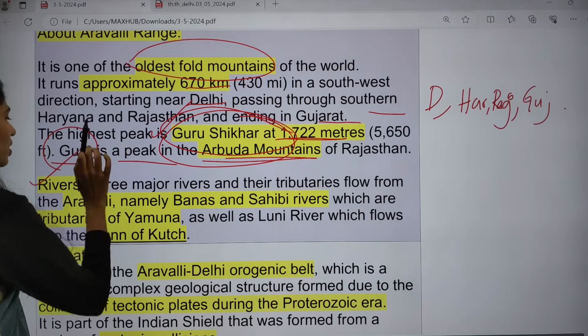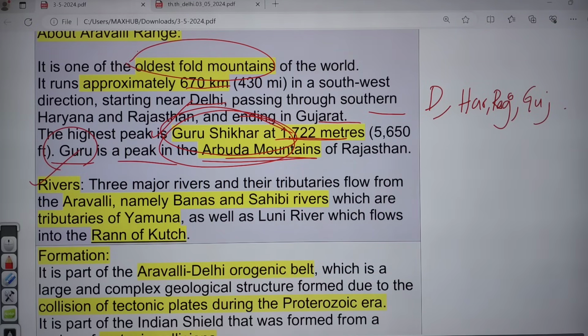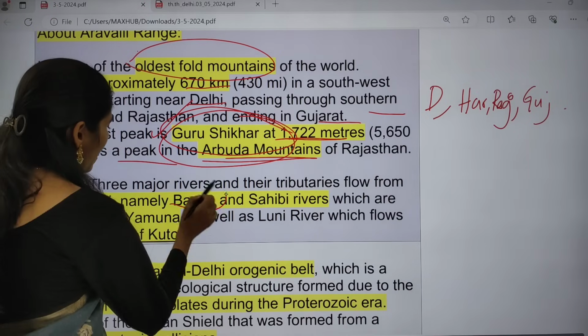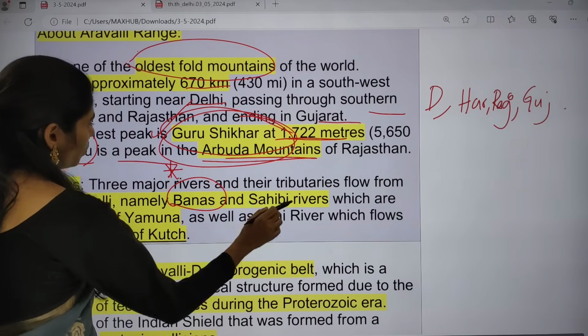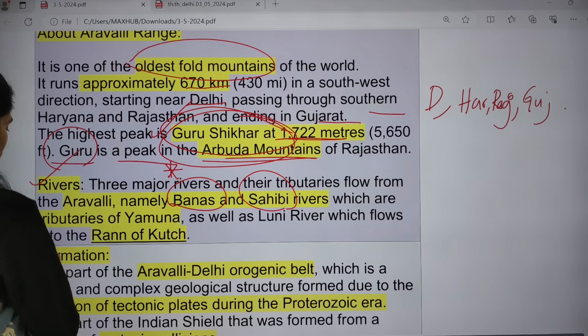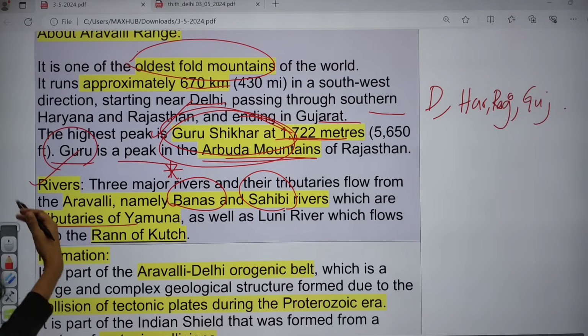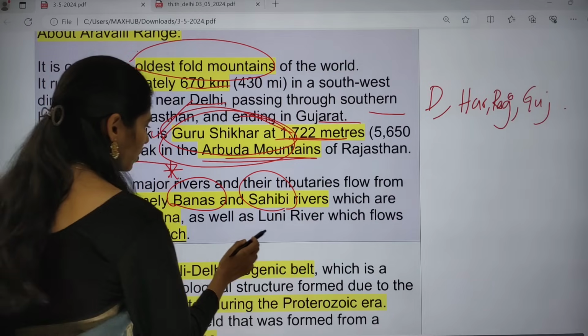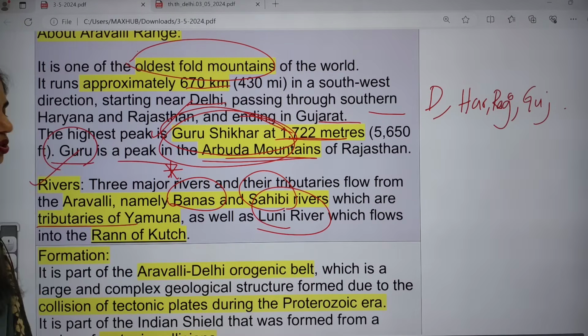And if you are talking about rivers, there are 3 major rivers and their tributaries that flow from this Aravalli. The first one is Banas, which is very important. The next one is Sahibi, and these are tributaries of the Yamuna, and one is a local river, that is the river Luni. So these are the 3 rivers. 2 are tributaries of the river Yamuna.